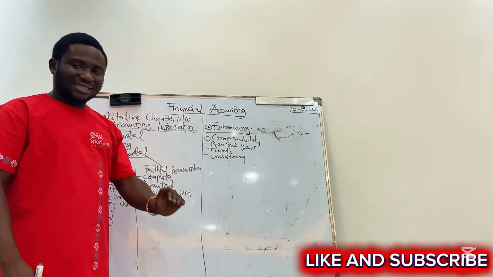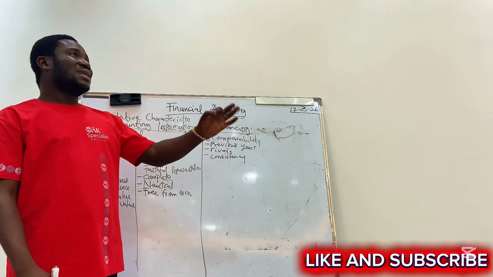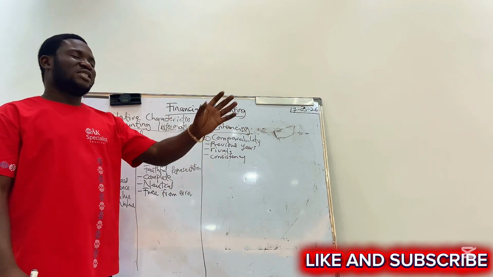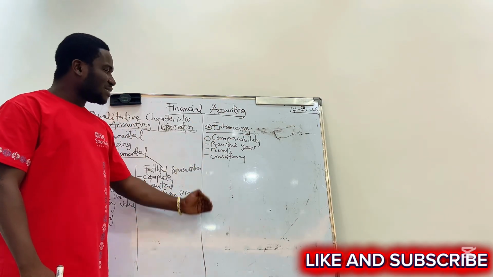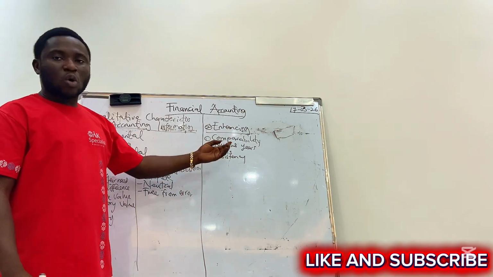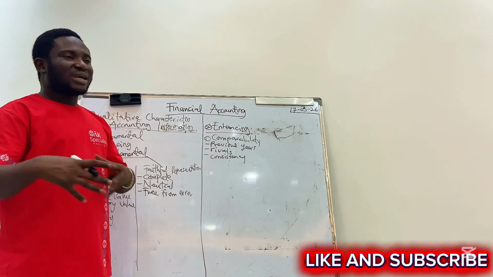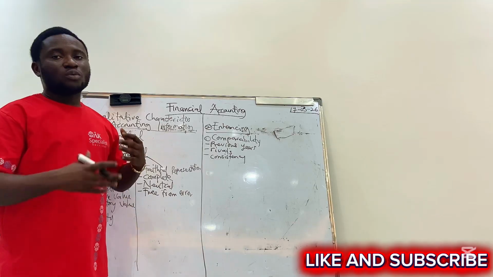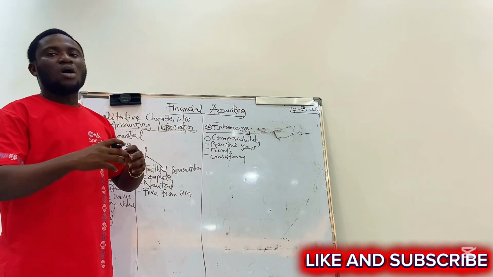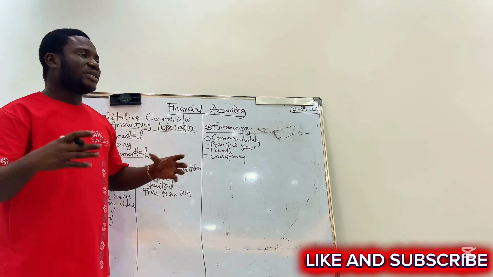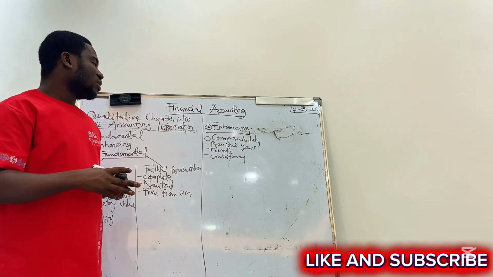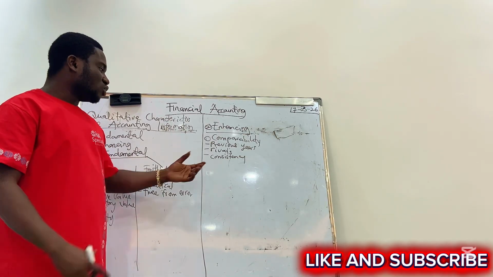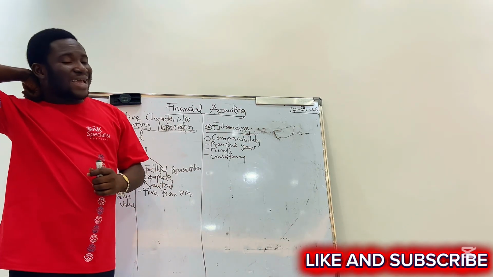You should be consistent, because we say that the accounting year has a foreseeable future. So you should be consistent so that you'll be able to compare, both within the industry and also horizontally or vertically. That is about the enhancing.